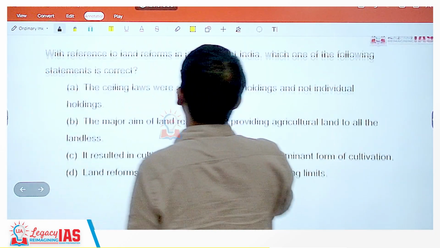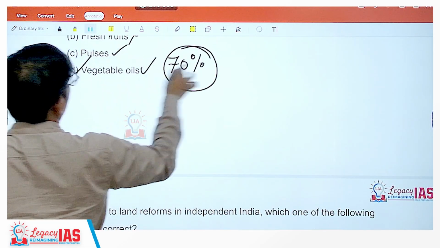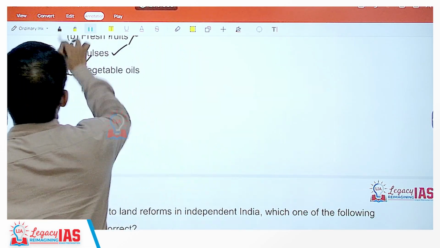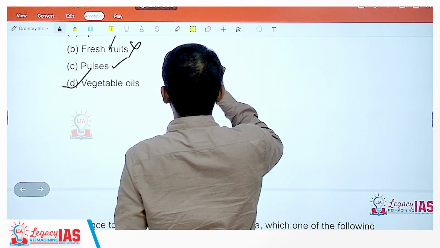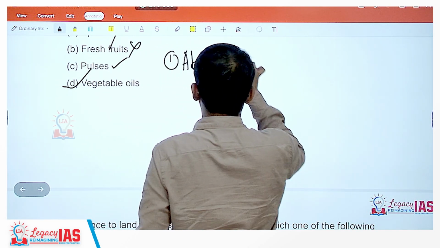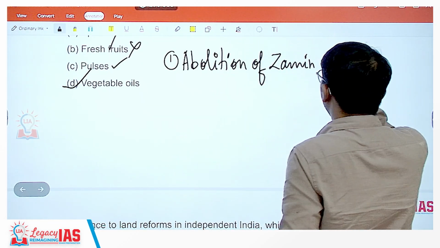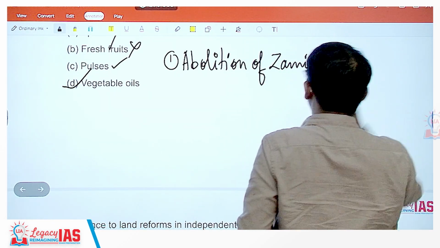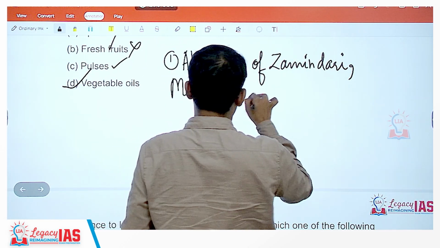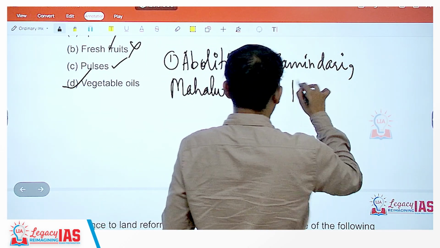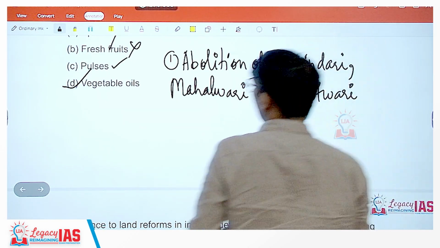The very first thing about land reform was abolition of zamindari, mehalwari, and Ryotwari.